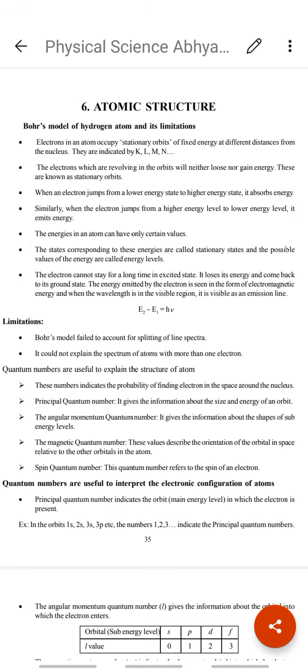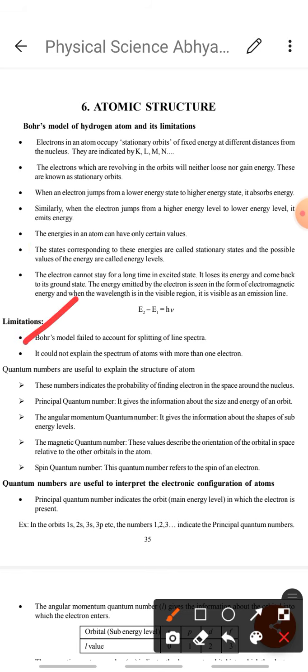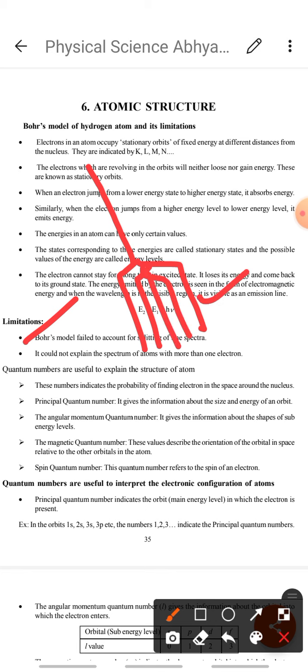Next, some limitations. Bohr's model failed to account for the splitting of line spectra. So line spectra, no splitting. Suppose a hydrogen atom has some lines, each line is split into so many lines. This is called fine spectra. This type of spectra cannot be explained by Bohr.